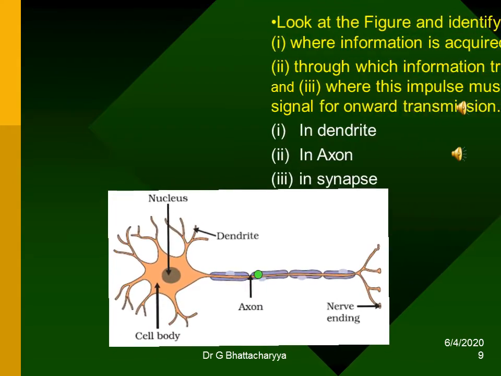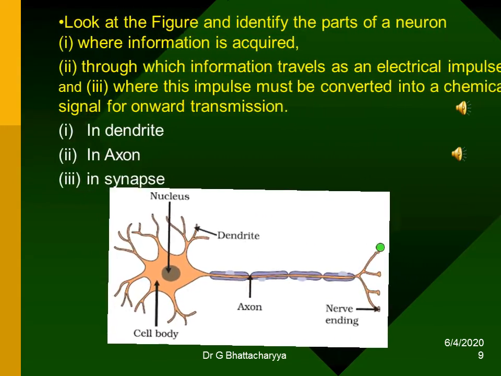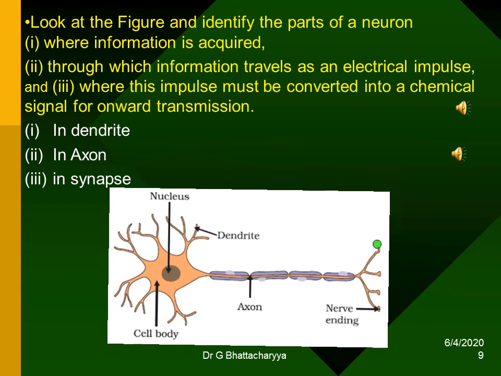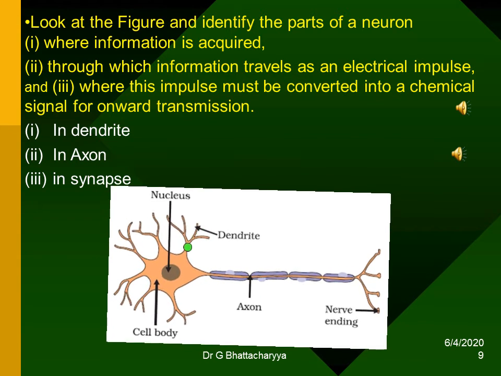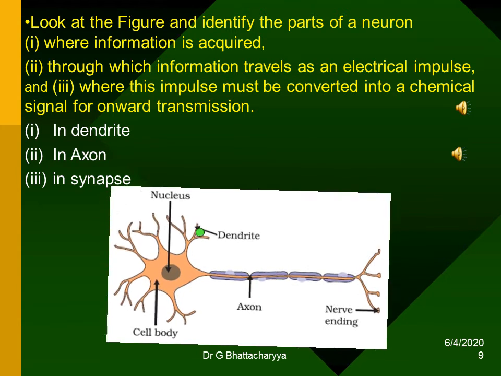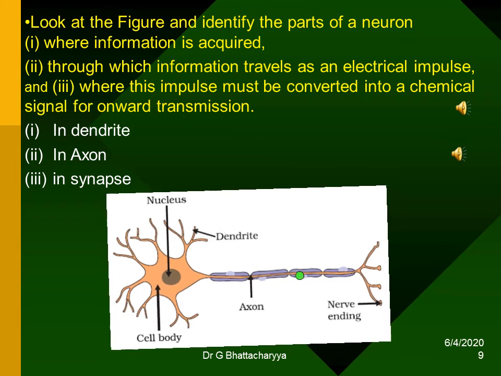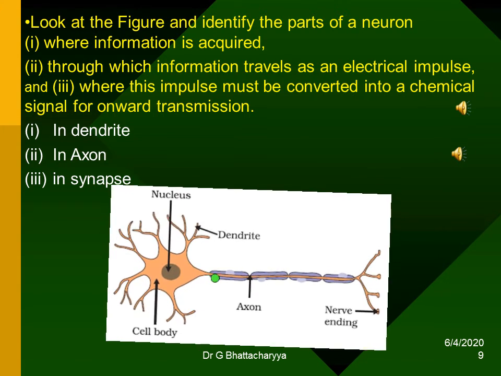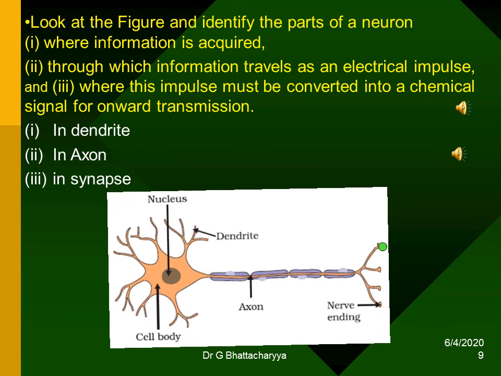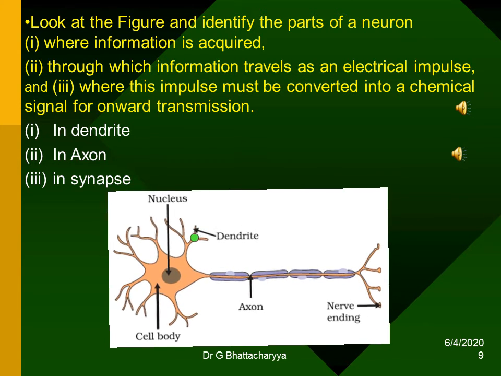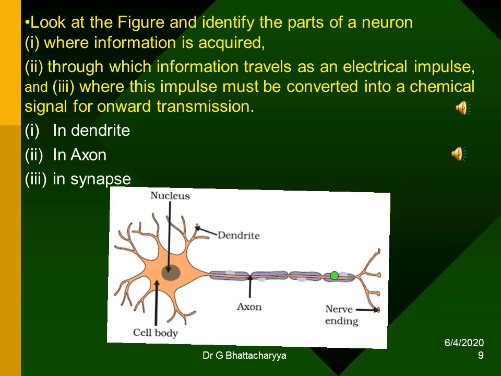Look at the figure and identify the parts of a neuron where information is acquired, number 1, through which information travels as an electrical impulse, number 2, and where this impulse must be converted into a chemical signal for onward transmission, number 3. The answers are number 1 is dendrite, number 2 is axon, number 3 is synapse.